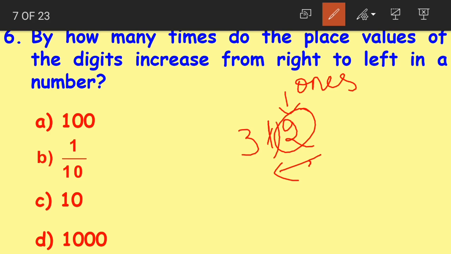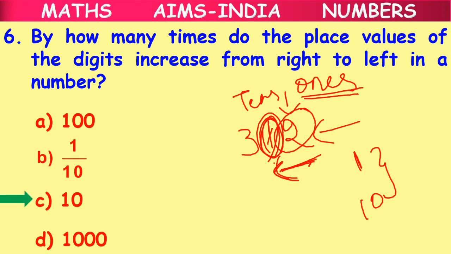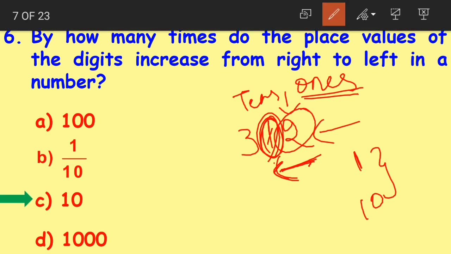The digit to the left of 2 is in tens place. When we look at these two, how much did the value increase? The value increased by option C, 10 times. How? 1 into 10 is equal to 10.